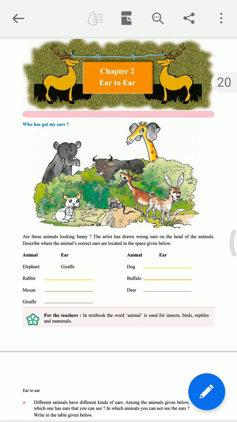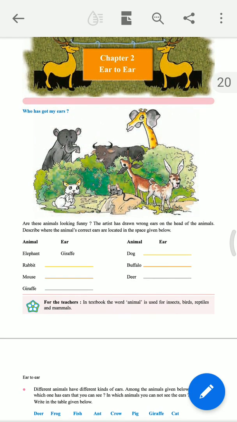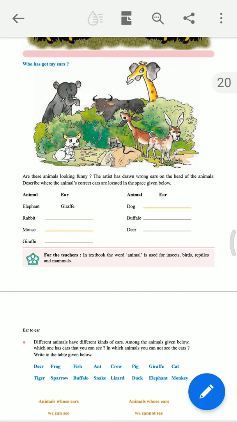You can see in the first picture, who has got my ears? You can see that there is an interchange of the ears. Elephant ear is transferred to the giraffe. Giraffe has long ears. Elephant has short ears. These animals are looking very funny, right? The artist has drawn wrong ears on the heads of the animals.